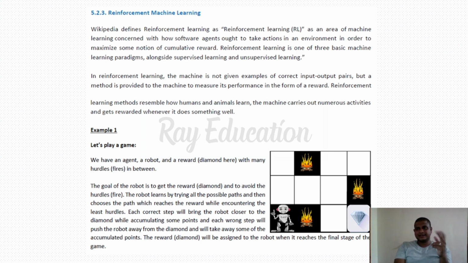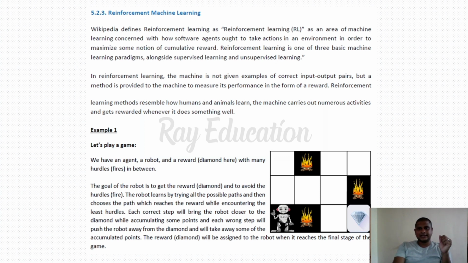The next time it doesn't move to the left, it goes upward, then to the left, and it comes through the blank spaces to collect the diamond. This is known as a reward system. It is going to learn on its own. How is it learning? It is learning like humans and animals learn. How are we learning? We are learning from our mistakes. This is the important thing, you must keep it in mind that we are learning from our mistakes. In the same pattern, reinforcement learning also learns from its past mistakes. So this is known as reinforcement machine learning.